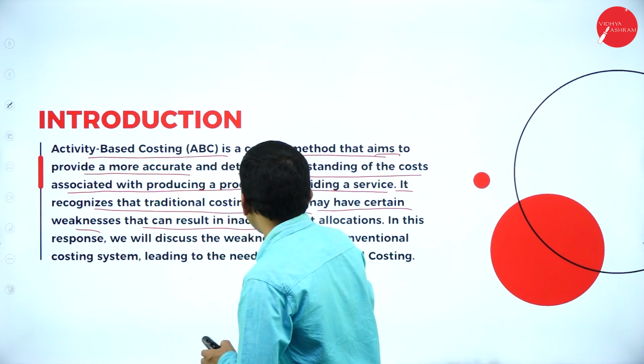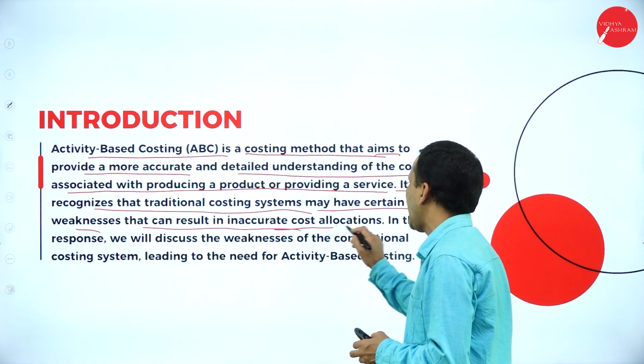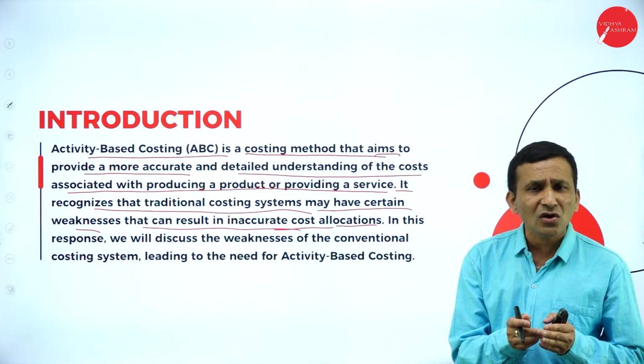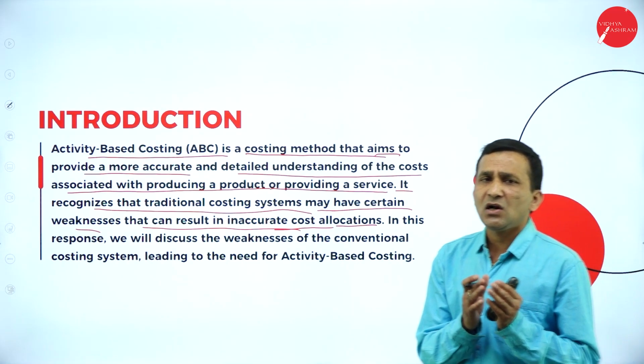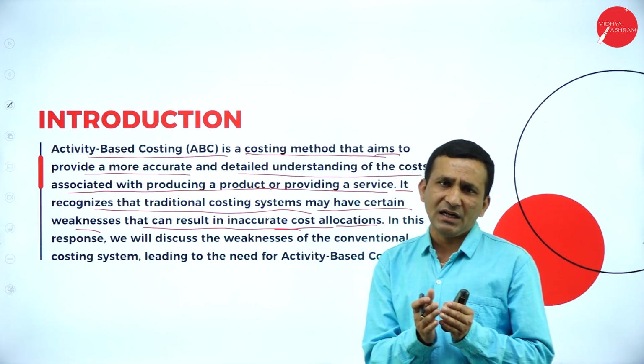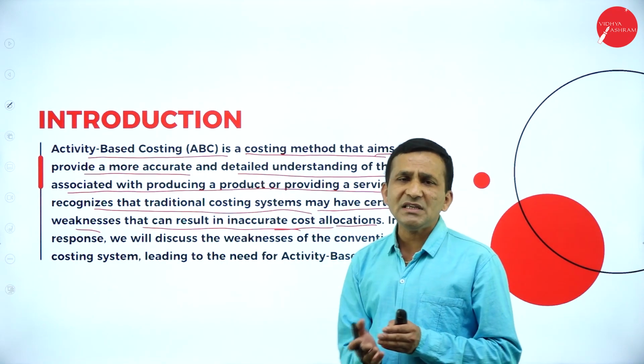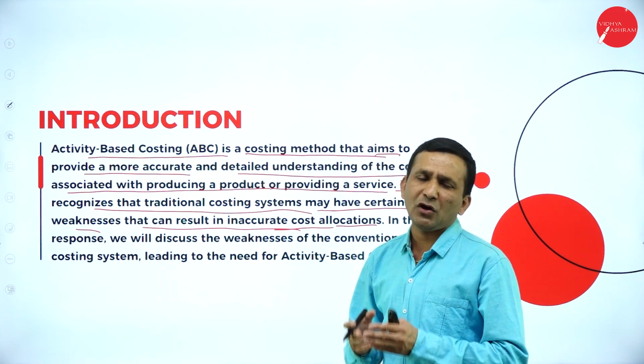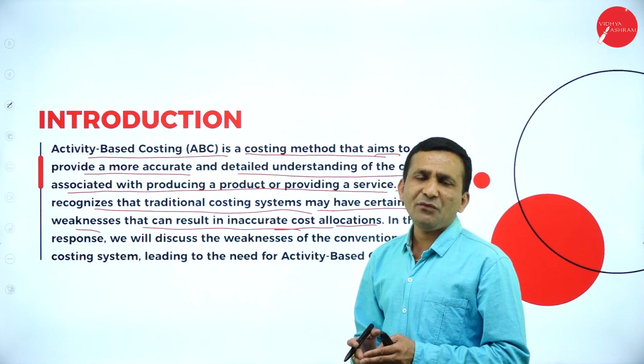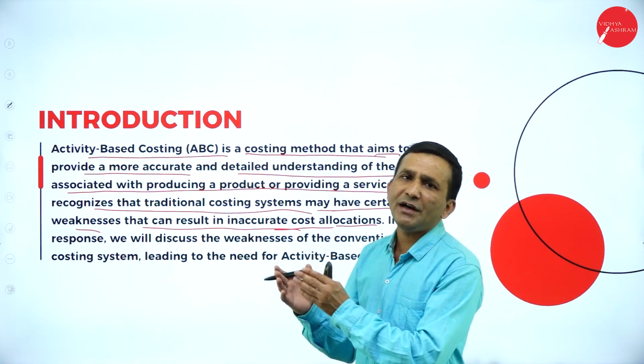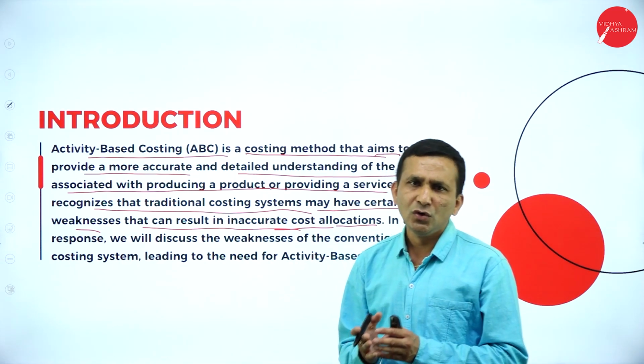So that can result in inaccurate cost allocation. In case of traditional costing, the complete cost analysis we cannot calculate here. So in case of ABC, we are getting more clarity, because each and every manufacturing concern carries a different activity. So we need to consider.